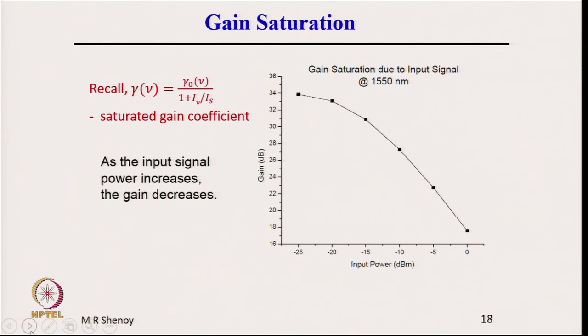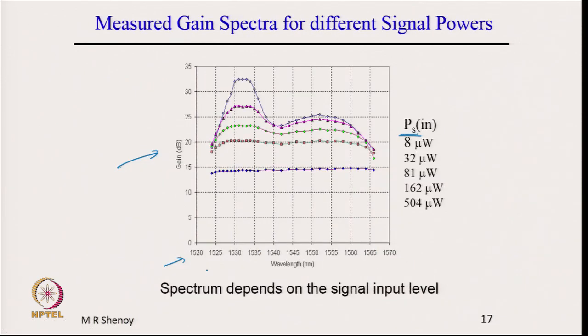For gain saturation, what is shown here is the input signal power at a particular wavelength, 1550 nanometer. What is shown in the previous slide is that at different wavelengths, the gain is measured for different input powers. Input power is varied at a given wavelength, the gain is measured for different input powers, and this is carried out for different wavelengths.